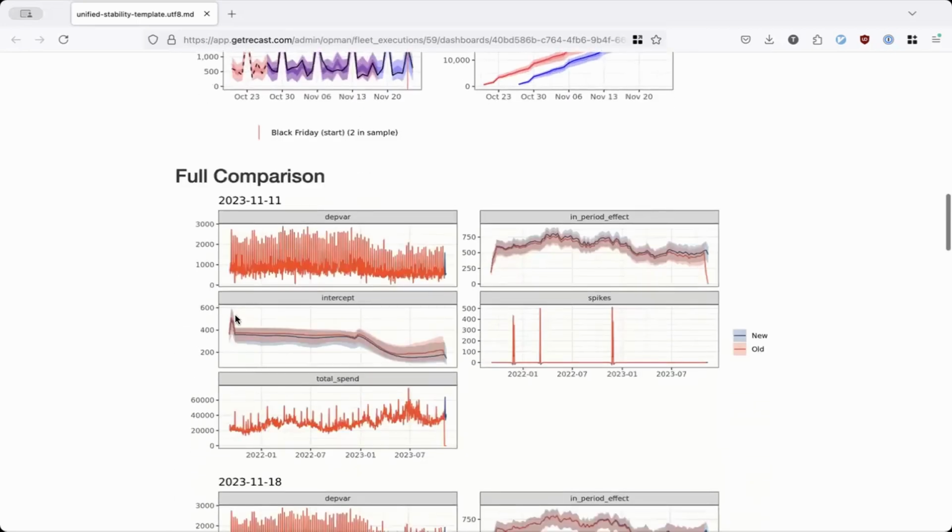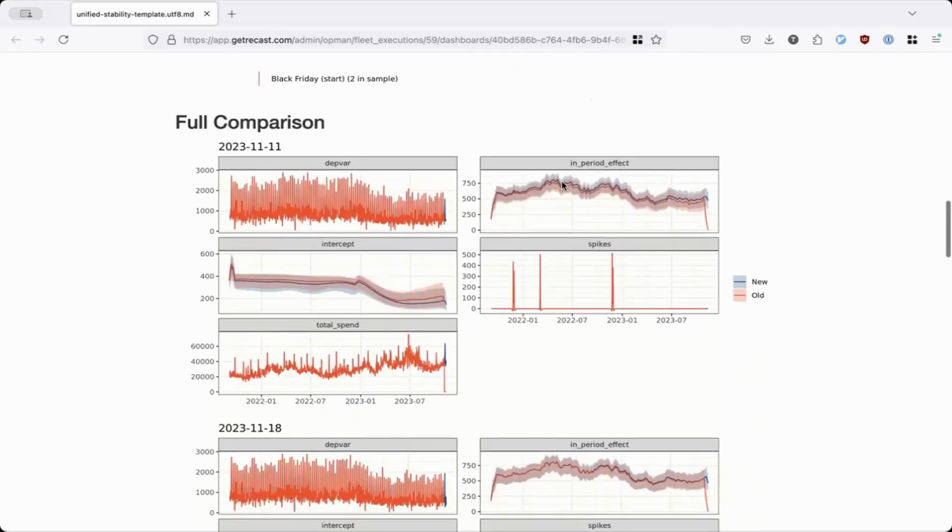We can also look at what the aggregate effective channels look like week over week, right? We can see that there is a slight revision here. In this case, red is old and blue is new. The later model revised the overall effective marketing spend up, and revised the organic estimate down, and had very little revisions to holidays and promotions.